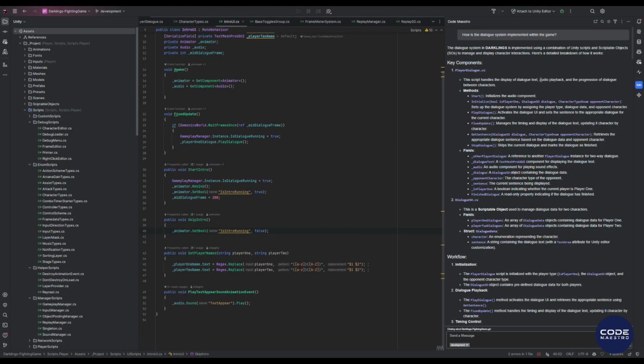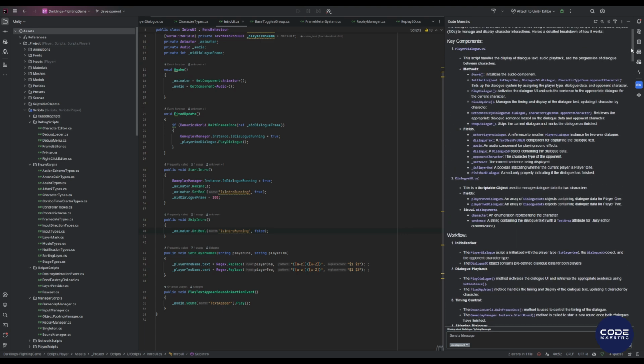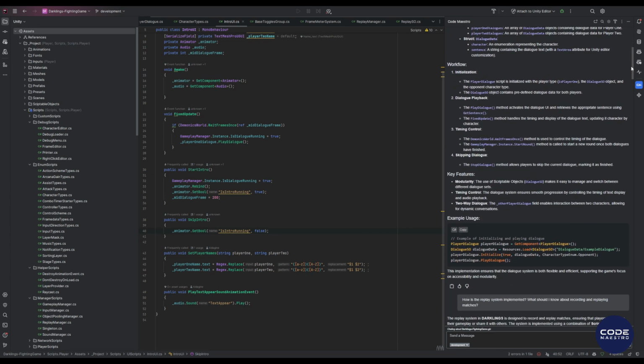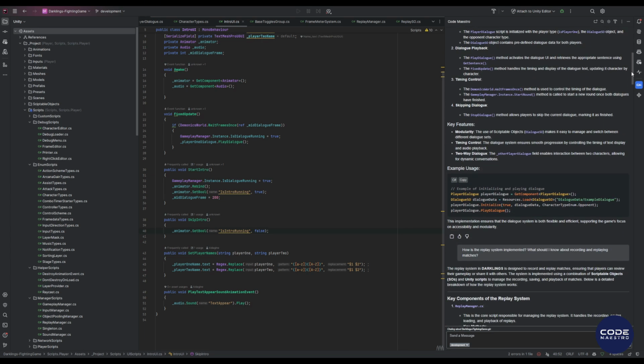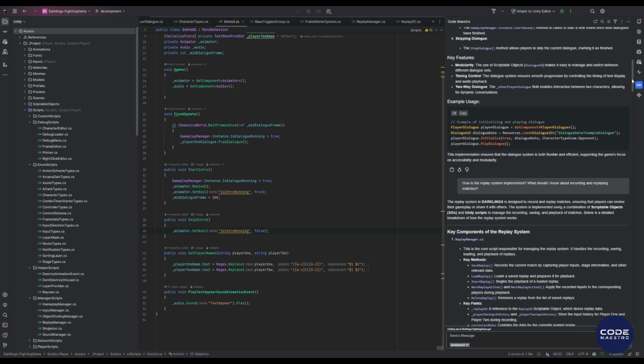I asked Code Maestro how the dialogue system is implemented, and it provided me with a fairly detailed description, as you can see on the screen. Here are the key components. The full workflow is described, key features, and an example of usage. I won't go into detail about the dialogue system, as the most interesting part is coming up.